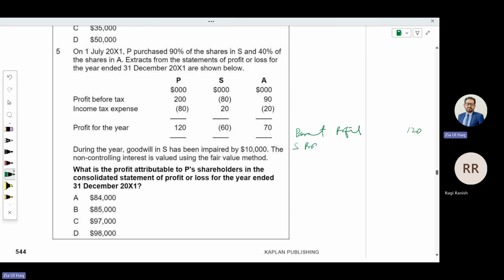S profit share is having the 60 negative. So 60 negative into what, 80%, 90%? 90% into 6 by 12. How much? 27 negative. A profit share. How much is A's profit? 70 into 40% into 6 by 12.